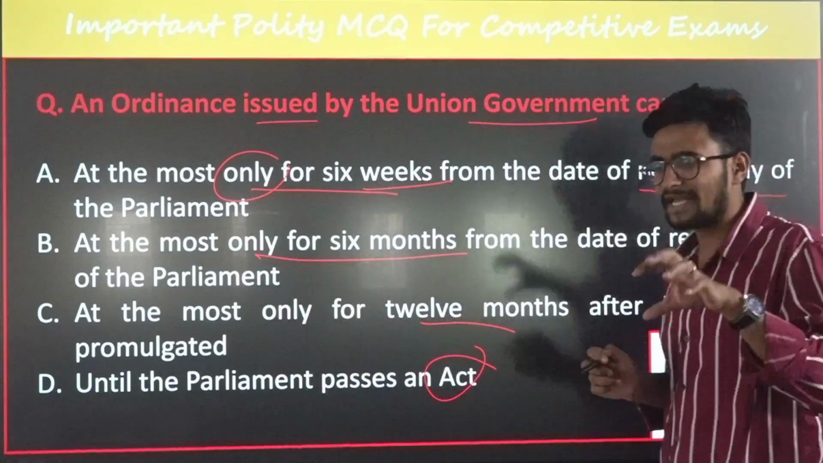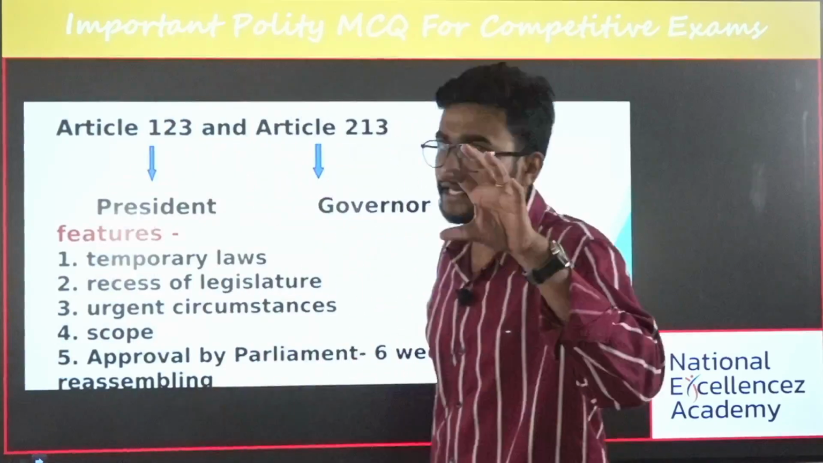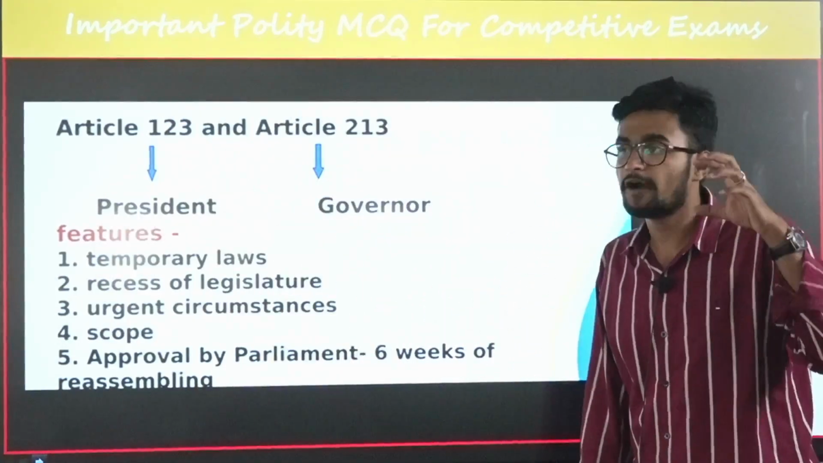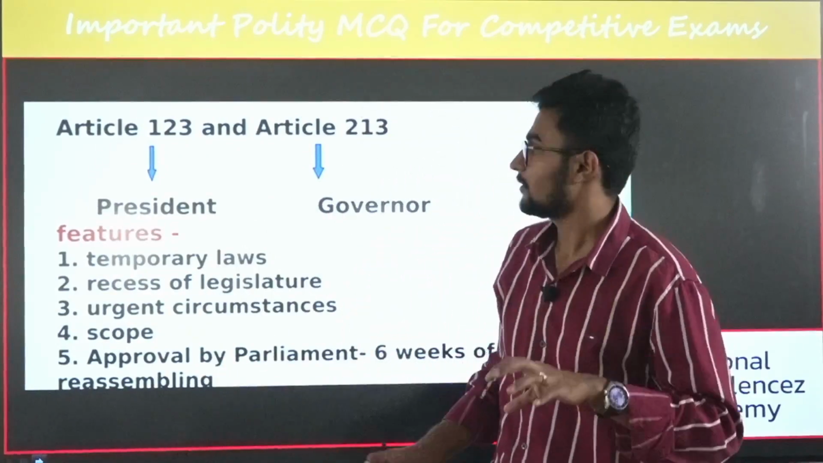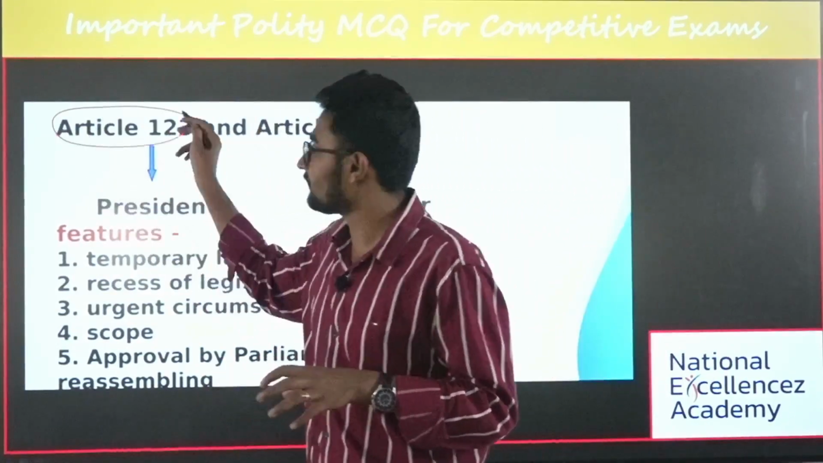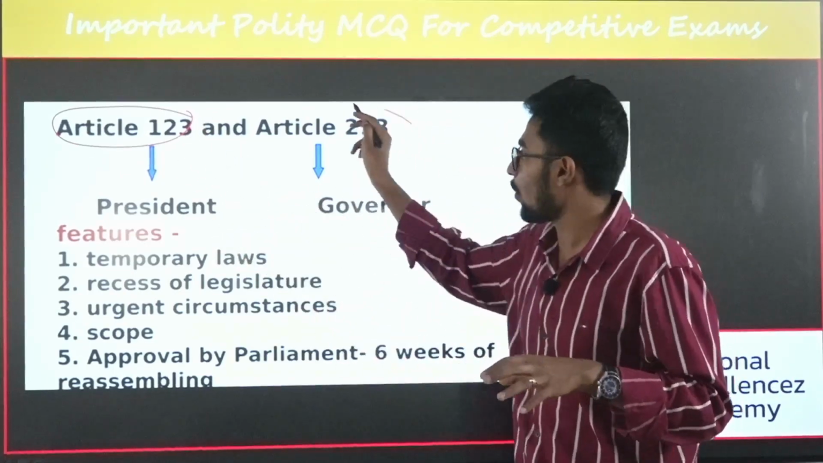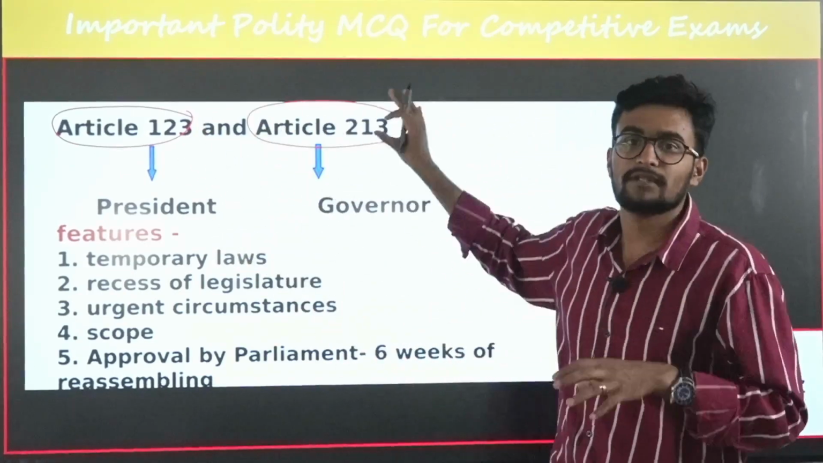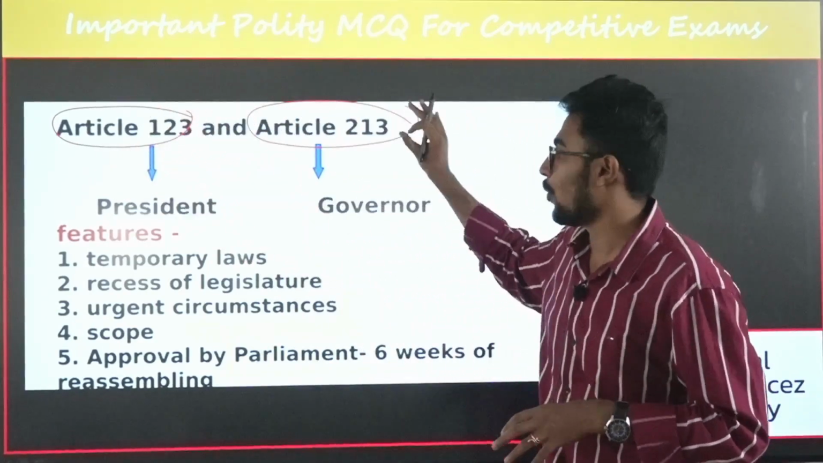Yes, okay, what is the answer for this? You should know a few basic things about the ordinance making power. First, the ordinance making power is derived from Article 123 and 213. Again, this article is most important. You should know about Article 123 and 213.